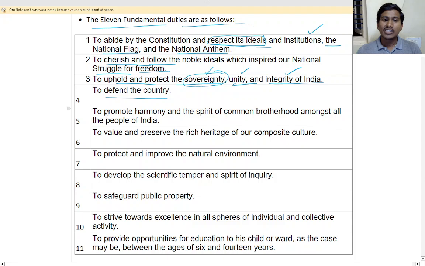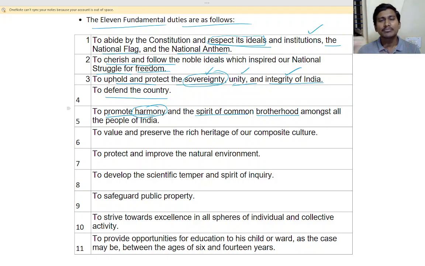Okay, to promote harmony and the spirit of common brotherhood amongst all the people of India. That is, we should live together, isn't it? We should live in harmony, we should live together. Yes, we should respect each other. That is the spirit of common brotherhood, isn't it? We should be what?